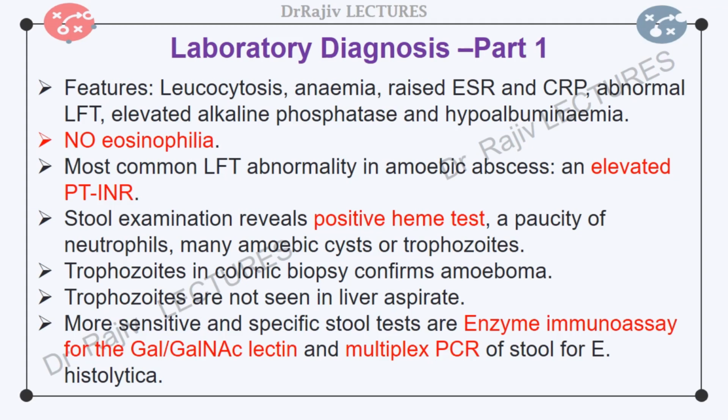Enzyme immunoassay for the gal-NAC lectin of E. histolytica and multiplex PCR of a stool for E. histolytica are more sensitive and specific tests of a stool. Diagnostic aspiration is of limited value because it only shows the typical color of the pus, which is sterile and odorless unless secondarily infected.